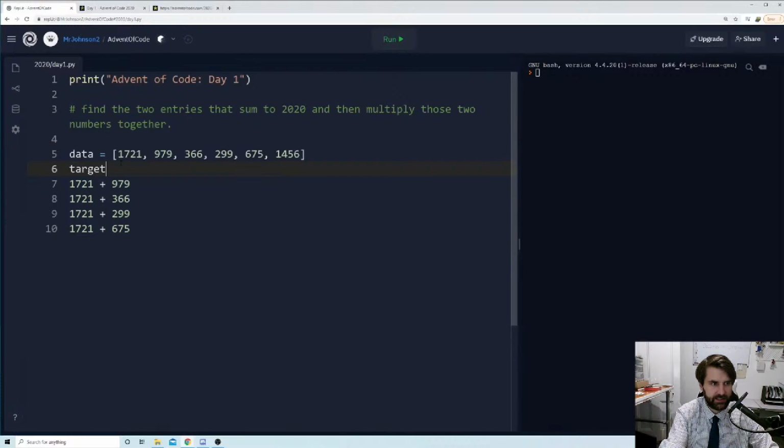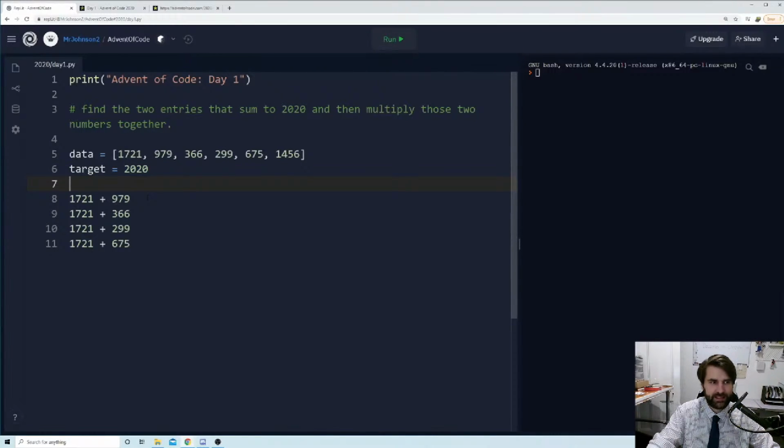Now, let's store 2020 as our target. I really like, in Advent of Code, to store things like this in variables rather than hard code them, because typically in stage 2, once we've solved this one, they will then say, oh, and now do this, the target's changed or something. And so it's really nice to just be able to change it there once, and it's all gravy.